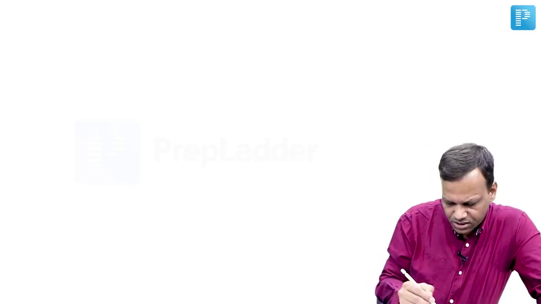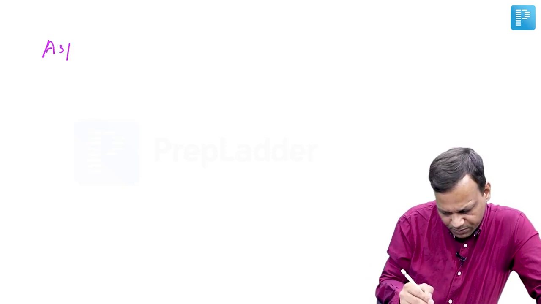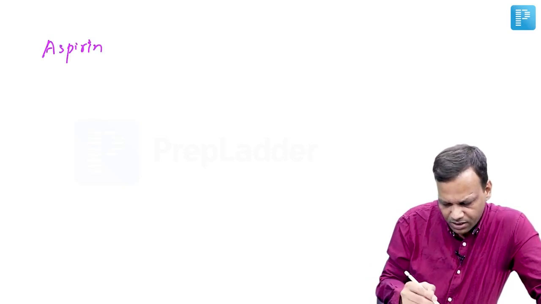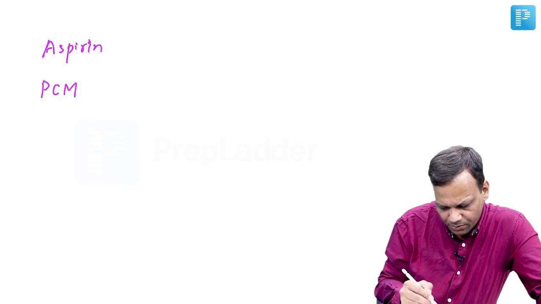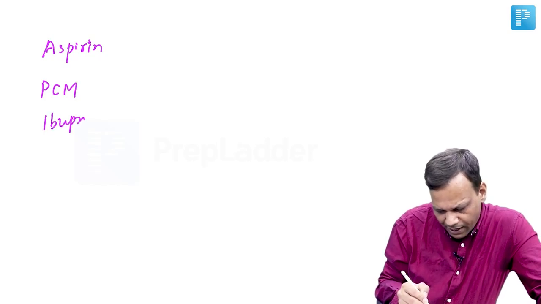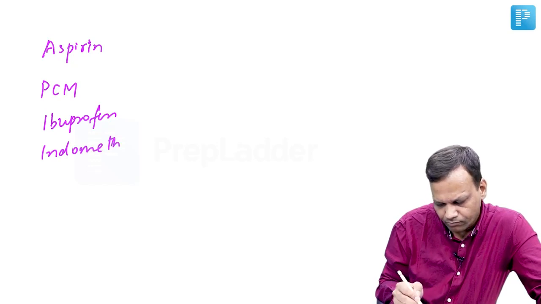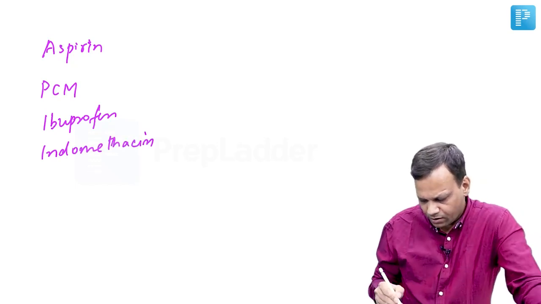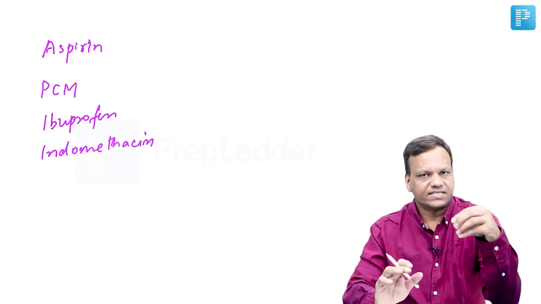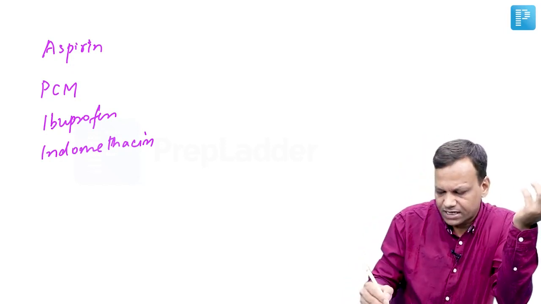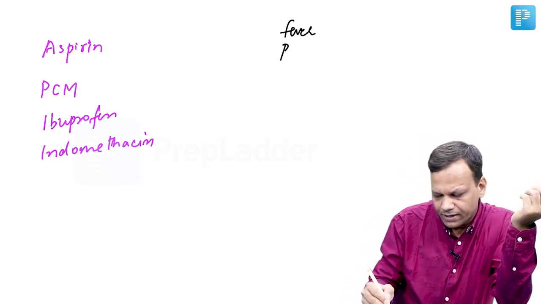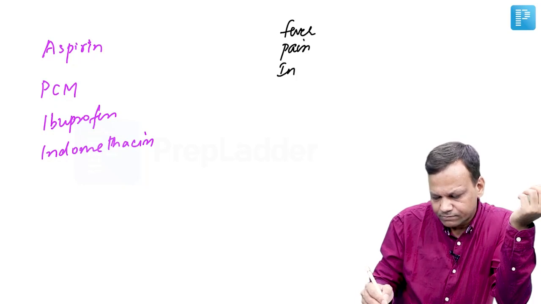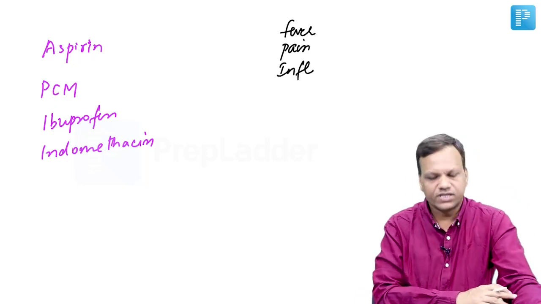Now the drugs which are non-selective COX inhibitors first. The main drug you need to remember is aspirin. Apart from aspirin, you need to know a little bit about paracetamol, ibuprofen, and indomethacin. So aspirin, we know most of the NSAIDs are used for three functions. That means to treat fever, pain, and inflammation. So aspirin is also used for that.